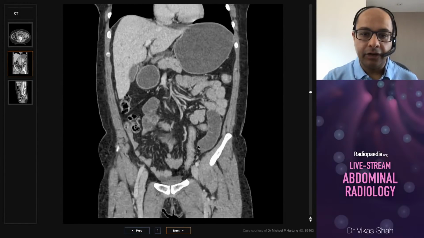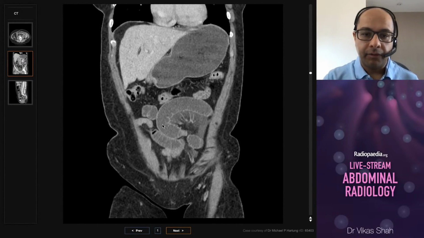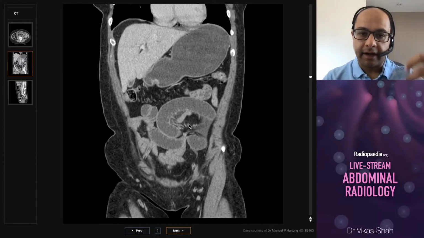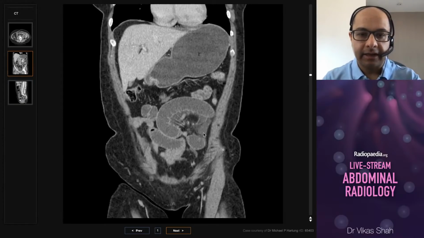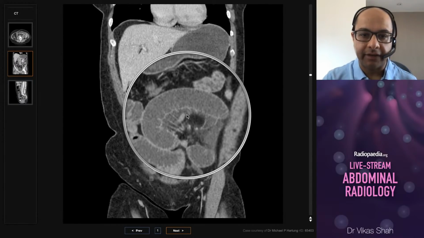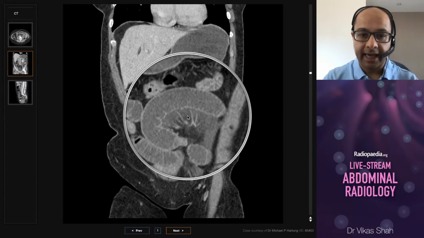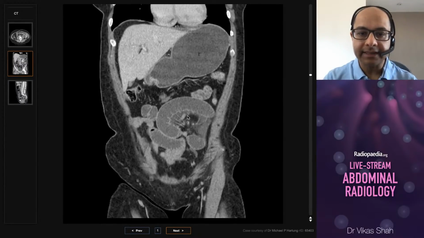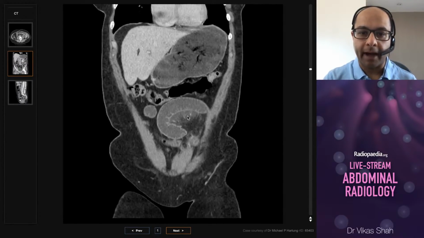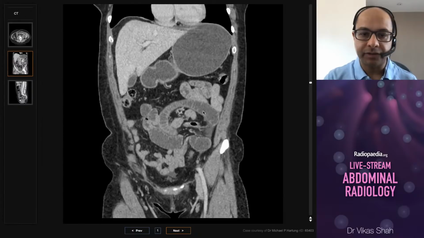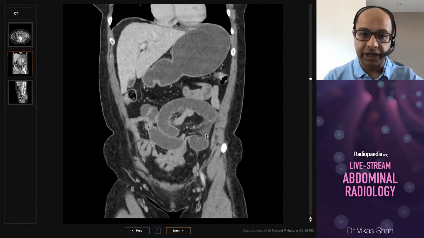So there is a loop of small bowel, which is like a C turned on its side, which is very, very distended. And in addition to the distension, there is inflammation in the associated mesentery. So there is free fluid in that mesentery. There's also some vascular congestion. And this is a closed loop small bowel obstruction. This segment of small bowel here, this C that's turned on its side, is a closed loop.